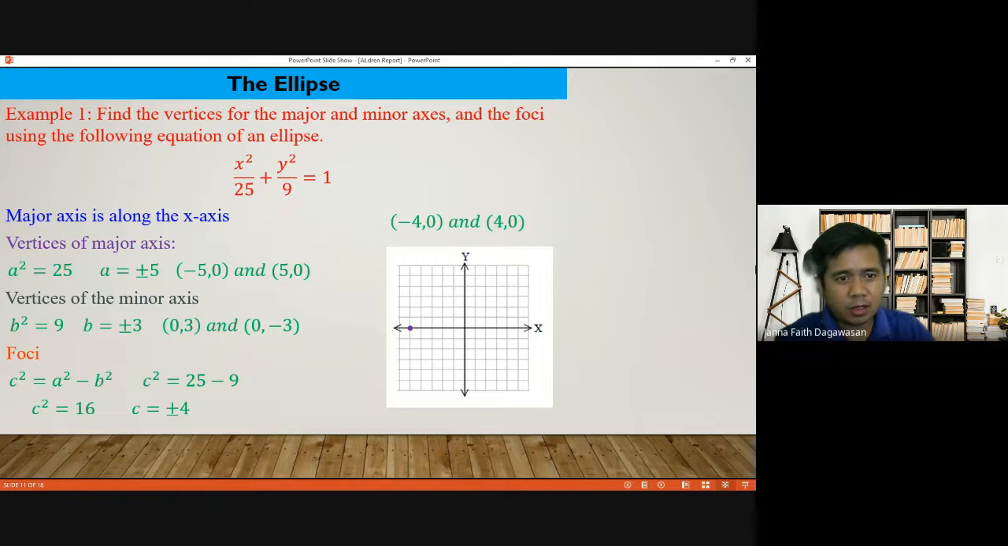Here, the color violet is our major axis. The color black dot is our minor axis. Connect them together. So this is the form of our ellipse. It's not perfect the way I drew it, but it shows the shape. Then our foci are here, in color red. And this is the image of our ellipse based on this equation.